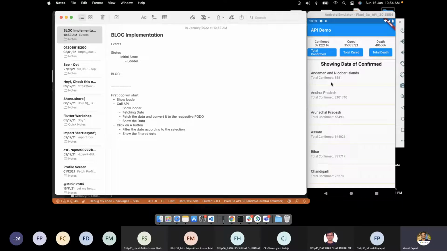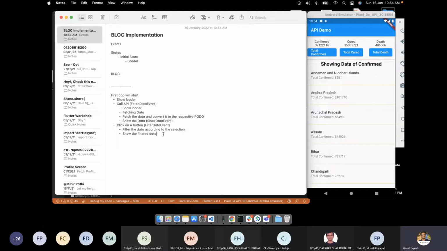Now here we can see some triggers. So trigger becomes my actions. My first trigger is call API. This can be an event, so we can get a fetch data event, then a filter data event, show data. Okay, we can have the show data as well. So we have this show data event.